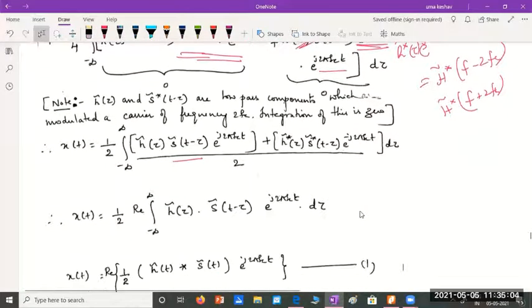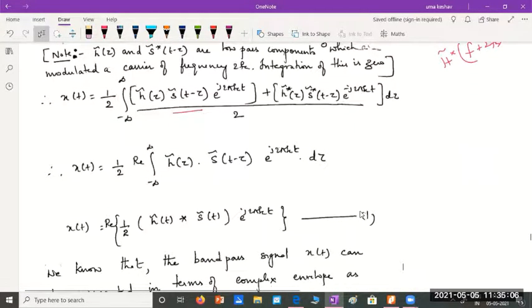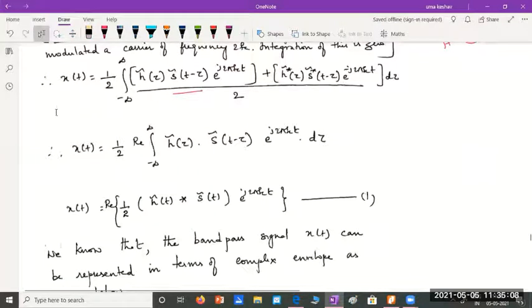And moving on, we know that x(t) is half of the real part again of our convolution integral, which was written as this. What is that? h tilde of tau, s tilde of t minus tau, into e power j 2 pi fct by 2, d tau.